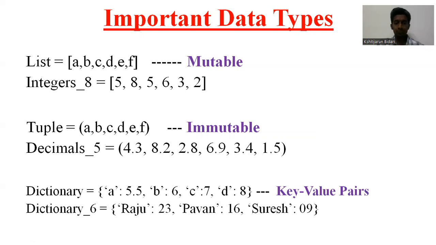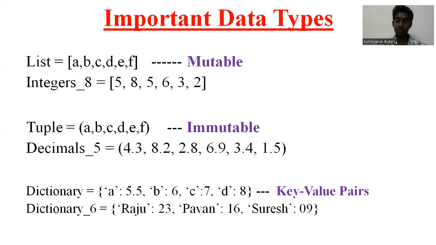The next one is dictionary. You can see here in the dictionary we have flower brackets. What are these? Friends, you can see here I've written A is to 5.5, B is to 6, C is to 7, D is to 8. So what are these? These are known as key value pairs. In a dictionary, all the data is stored together as a key and a value.